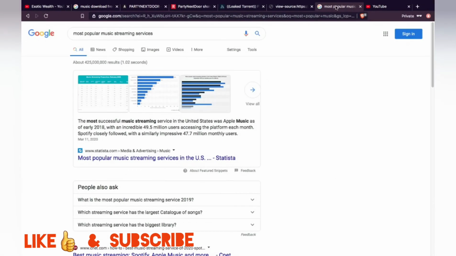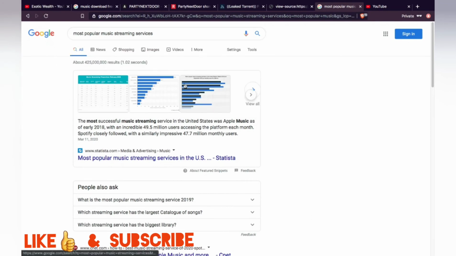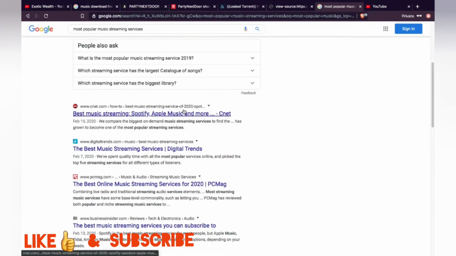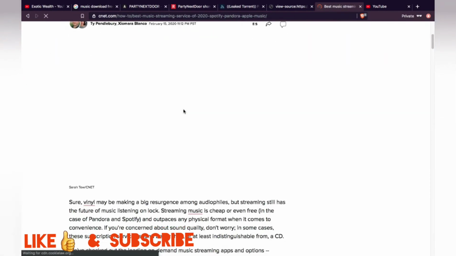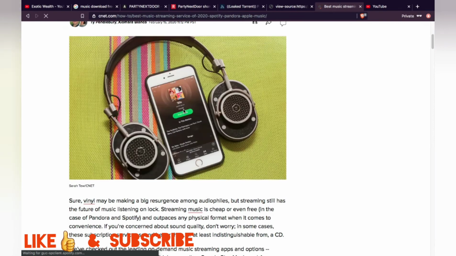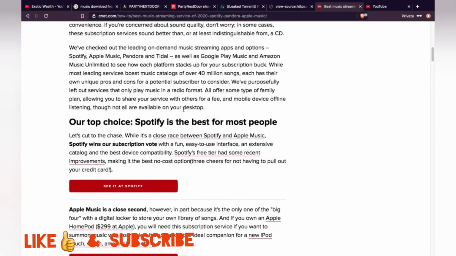So yeah, you'd want to know about streaming services. Why? Because you want to know what music is really trending. As I searched up right here, most popular music streaming services. So yeah, I typed that in. Then you want to scroll down. So here we go, right here. As you see, first it shows Spotify, Apple Music and stuff like that. So these are the main apps and software where you'd want to see what's trending.